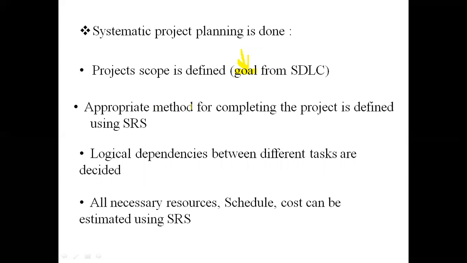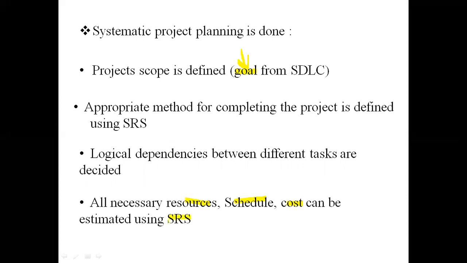Further, an appropriate method for completing the project is defined using SRS. Logical dependencies between different tasks are decided, and all necessary resources, very important, necessary resources, schedule, and cost can also be estimated using SRS.